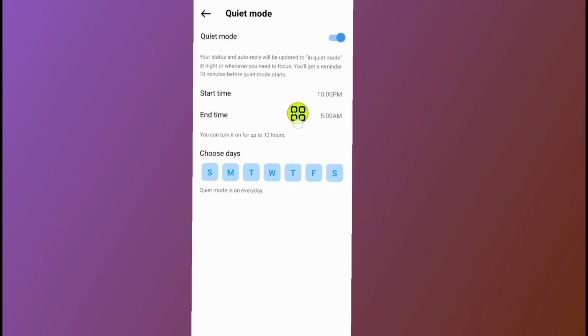So after you set it, now you can go ahead and choose the days in this section. That's it, guys. The quiet mode will help you to focus on your daily activities without getting notifications all the time on your Instagram. So you can go ahead and schedule the time in this section and turn it on.